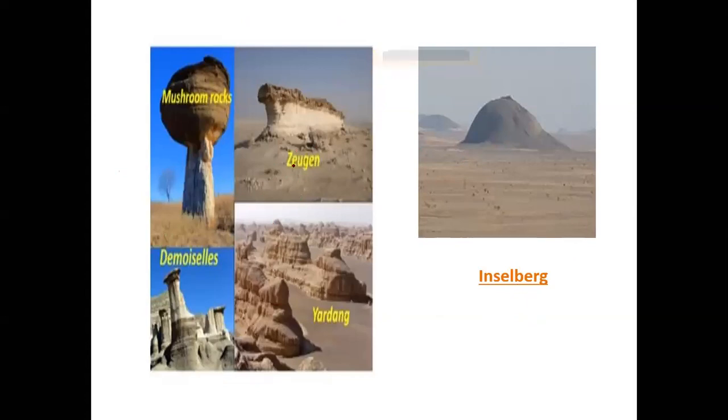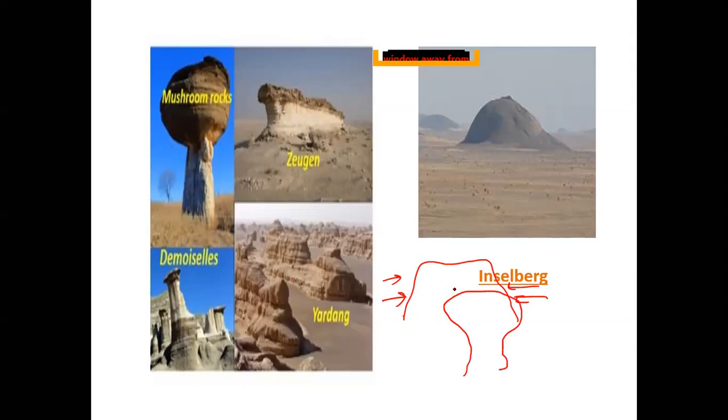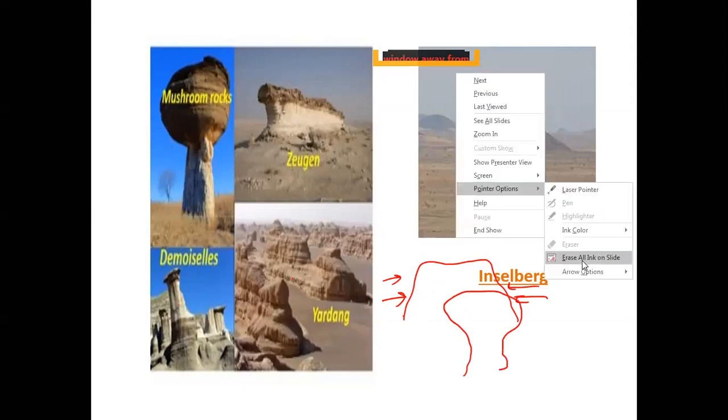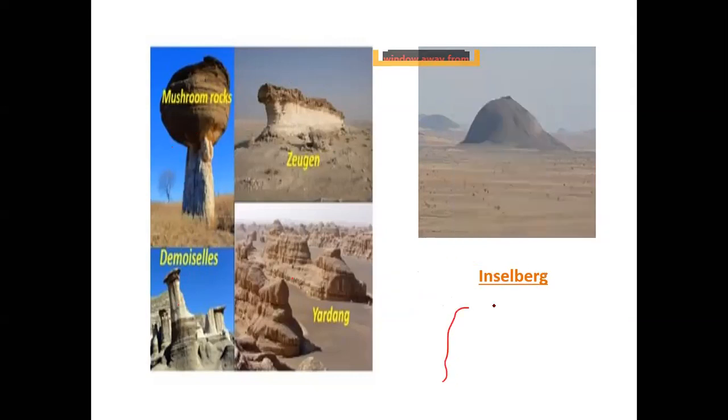Now these are the different landforms. Say this is my structure. Wind is eroding it from this side continuously, then it can get converted into a mushroom rock. Why does it get converted into a mushroom rock? Because there are alternate layers of hard and soft rock. Suppose I'm having hard rock here, and soft rock here. Because of the wind movement, the soft rock will get completely corroded and the hard rock will remain standing.